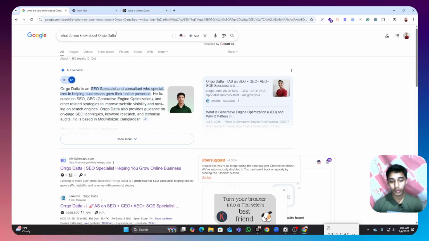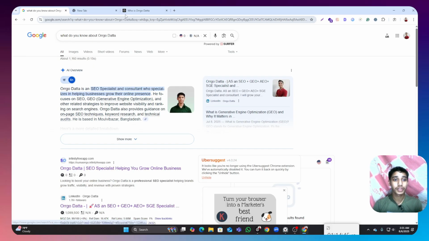My query is: what do you know about algorithm? And Google shows that he is an online presence consultant who specializes in helping businesses grow their online presence. He focuses on SEO, GEO, strategy optimizations, and other related strategies to improve website visibility and rank. Basically, I help any business or website rank in Google or other search engines and improve their search results and click-through rate. That means this is my identity and these are my work professions.